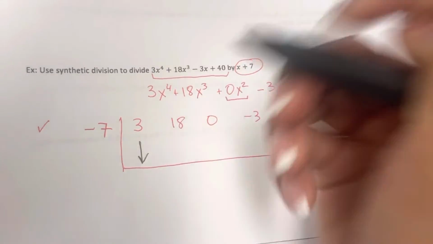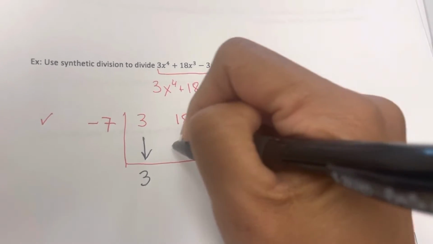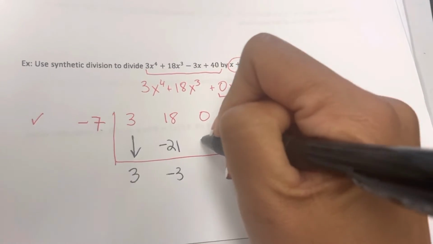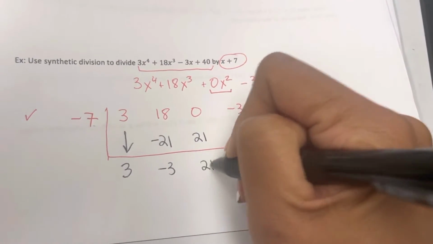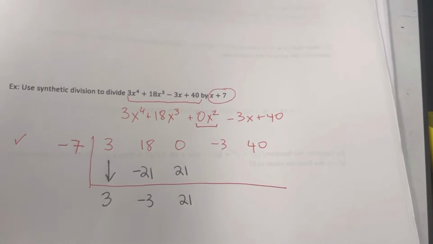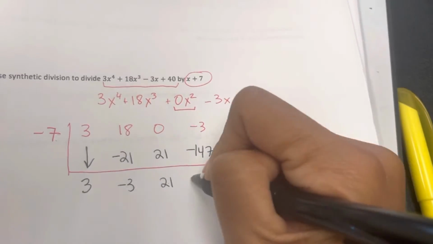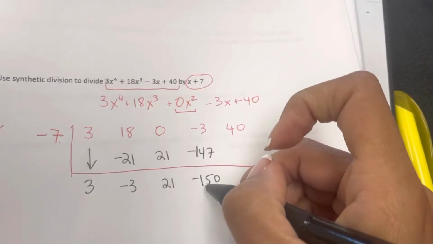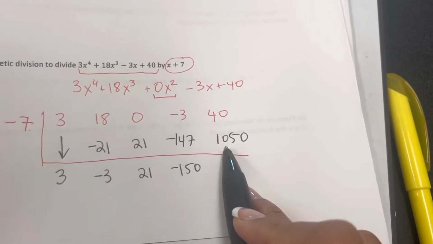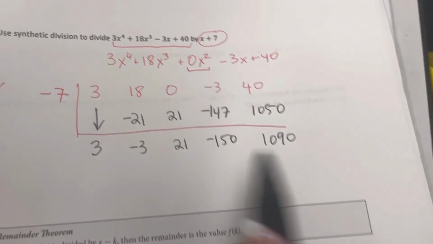We first drop it like it's hot. Then we multiply to get -21. We add, we multiply, we add, we multiply. Is that right? 21 times -7 is -147. And then we add, and then we multiply. And of course, you want to use your calculators to do the multiplication here. And then we add and we get 1090. And voila, we finish the synthetic division step.